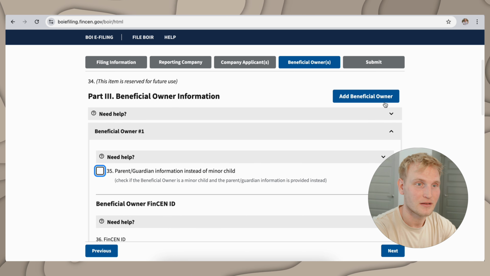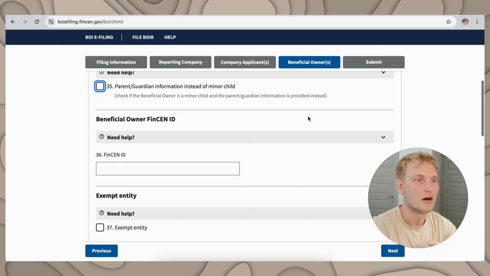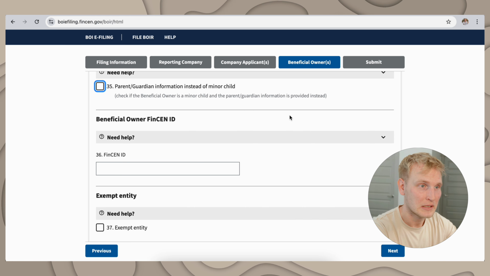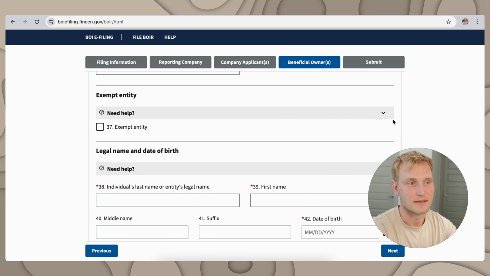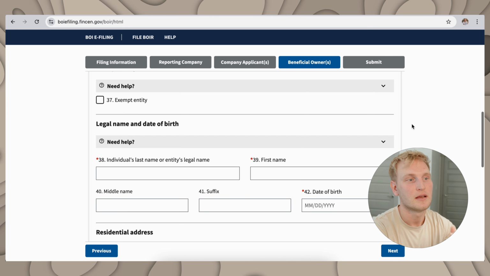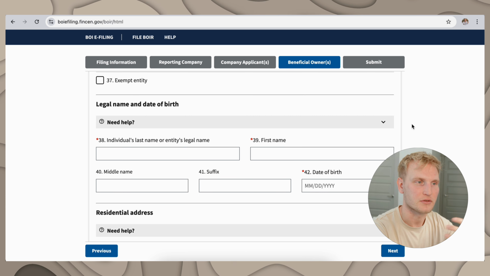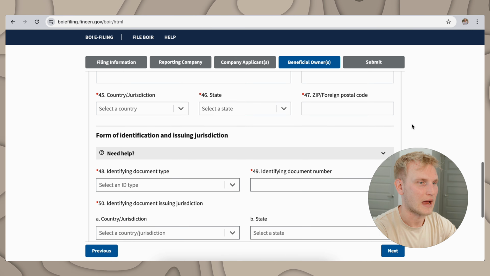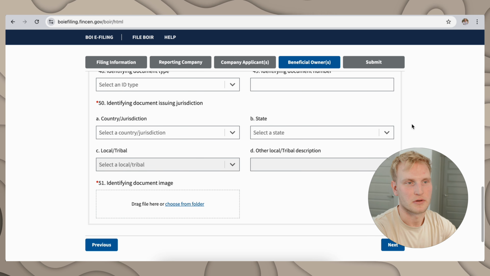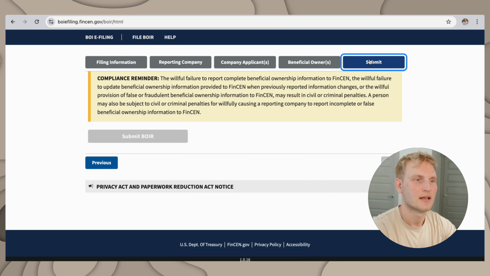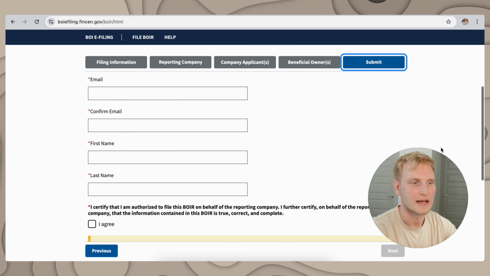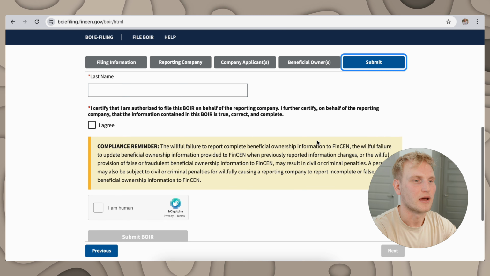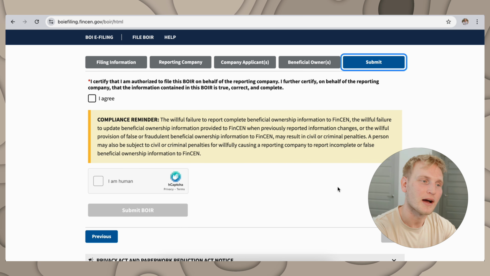So this is kind of the same thing. Make sure you're including all of them here. Are you a parent guardian information instead of a minor child? Check that if it applies. You have an ID option. Are you an exempt entity? Make sure you understand what that is. Make sure you check it if it applies to you. But if not, you'll just come down here, your name, date of birth, address, IDs, numbers, countries, jurisdictions, identifying document images. And then finally, you'll be hit with this where you're kind of just verifying information between your email, first and last name. You'll read the compliance reminder. You'll hit I agree. Make sure you get this, I am human, you're not AI. And you'll submit your report. And that's really just the walkthrough.